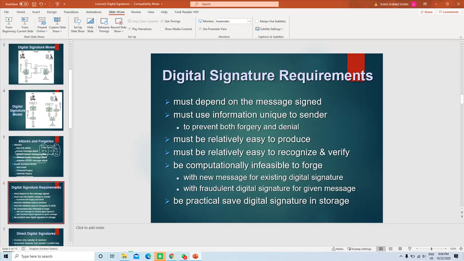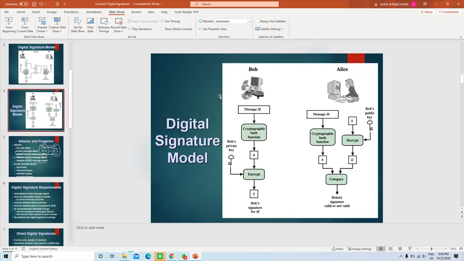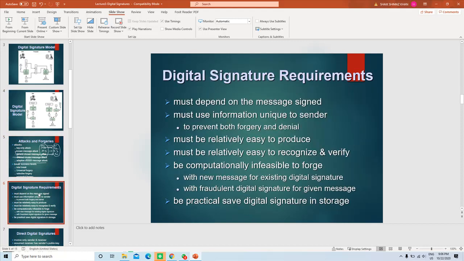So when the digital signature is created, some message is given as the input, some data, right? That message should be unique to the sender.